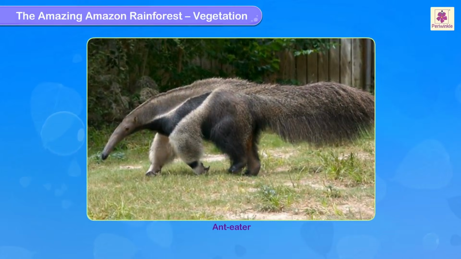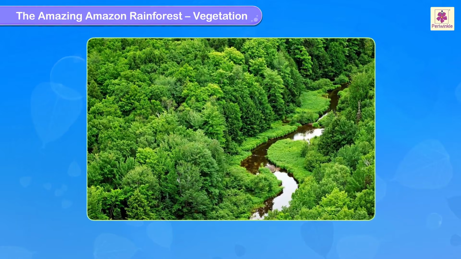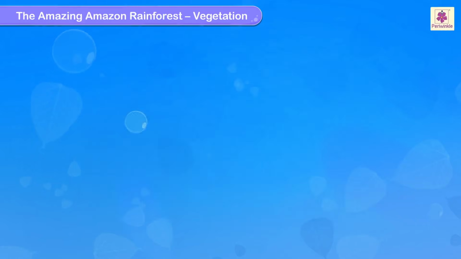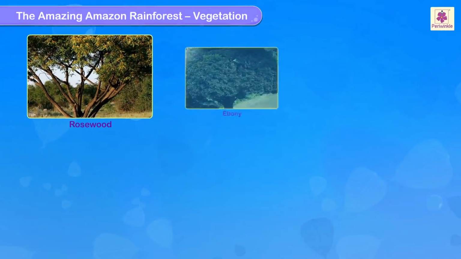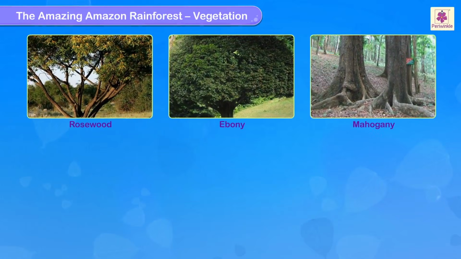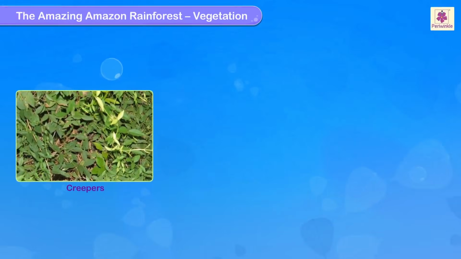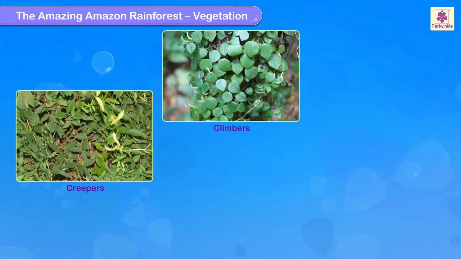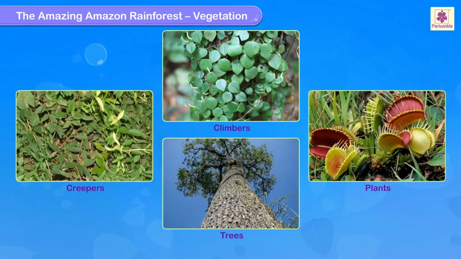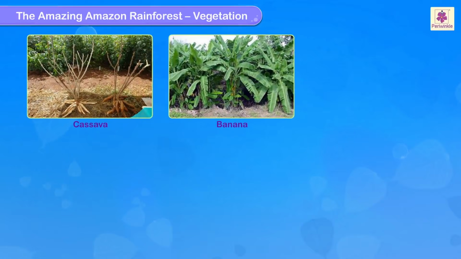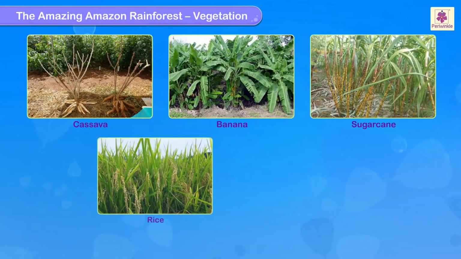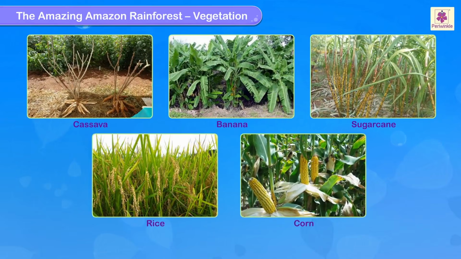Giant anteaters live in this layer. Some trees growing abundantly in this region are rosewood, ebony, mahogany, rubber, cinchona, and so on. We can also see different kinds of creepers, climbers, plants, and other trees. Crops like cassava, banana, sugarcane, rice, and corn are also cultivated.